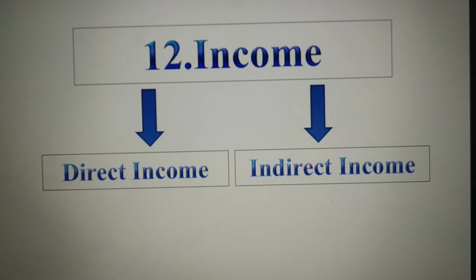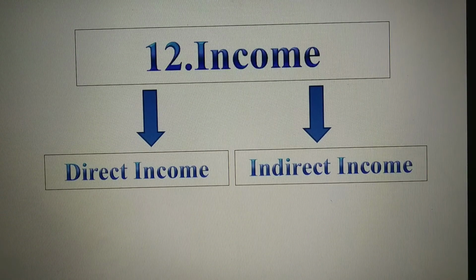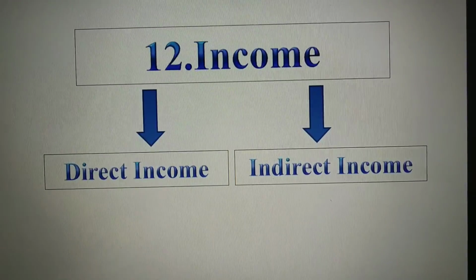Next point is indirect income, which is earned by way of non-business activity. These incomes are not related to a business activity. For example, sale of old paper, sale of old bottles, and sale of any fixed assets come under indirect income.